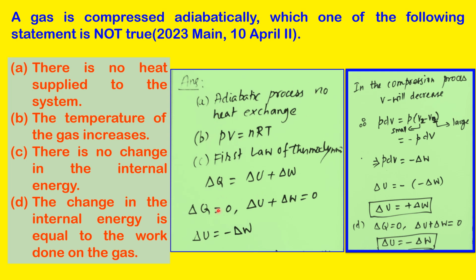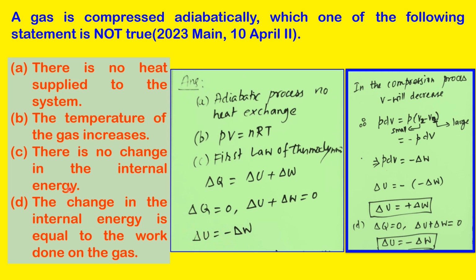In the adiabatic process we do not give any heat to the system, therefore delta Q is equal to 0. So delta U plus delta W is equal to 0, and delta U is equal to minus delta W.